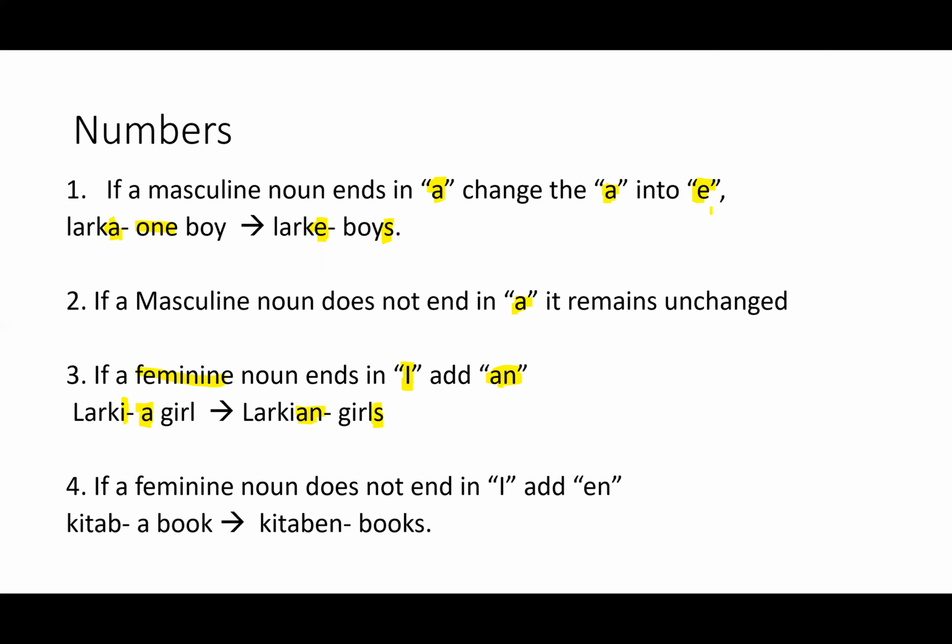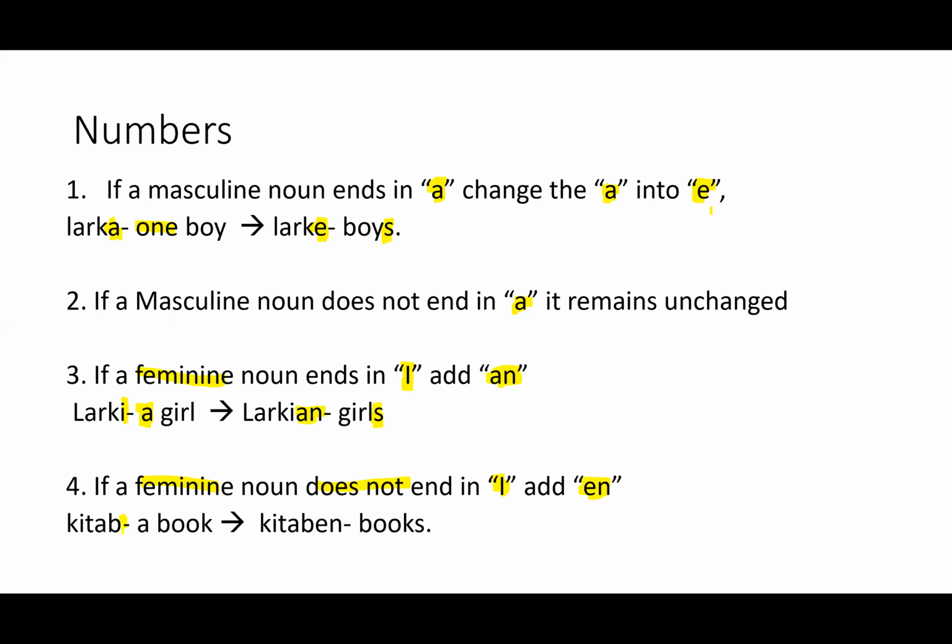The last rule is if a feminine noun does not end in I, we add en. So kitab, again, we're looking at kitab and we need to figure out, is this a masculine noun or feminine noun? This is something that we just need to learn by practice because it does not have an I at the end. We just need to learn that kitab is actually a feminine noun.